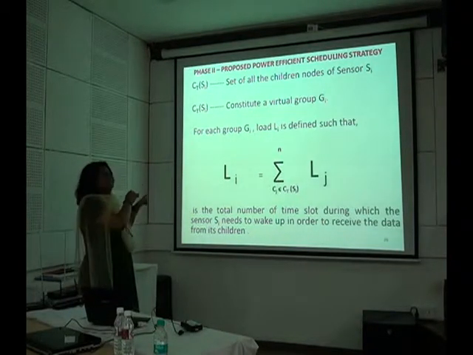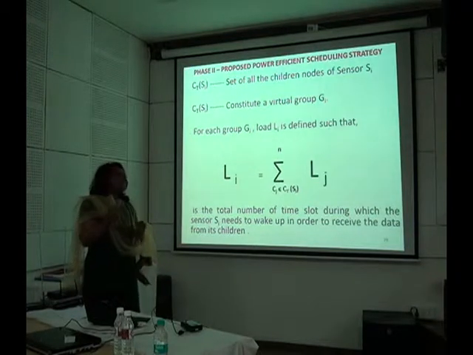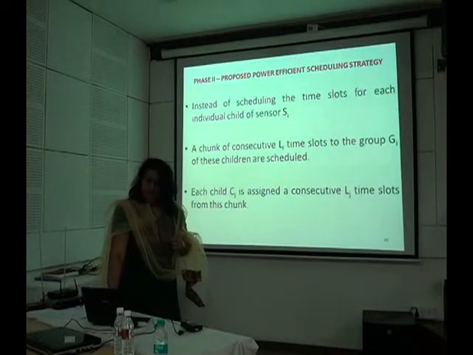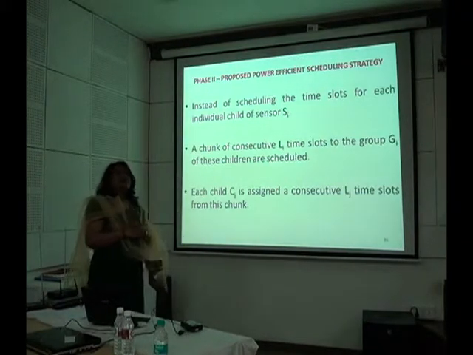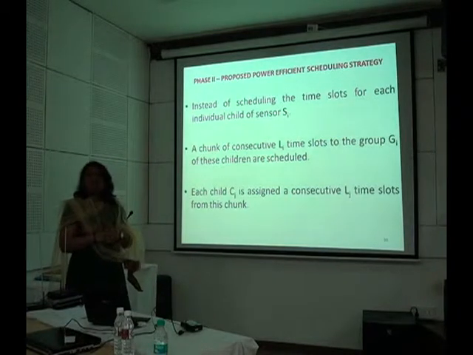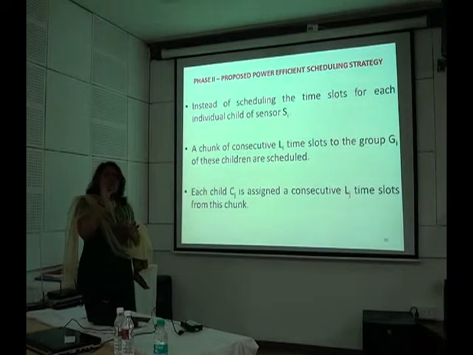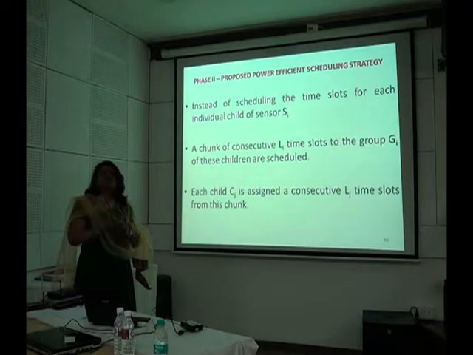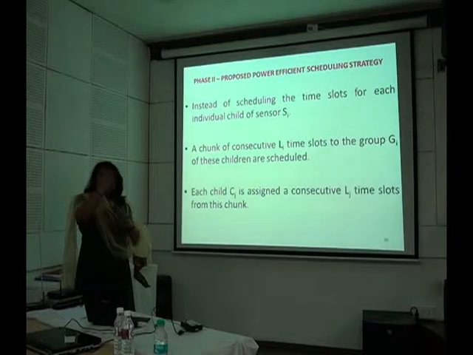Now this Li is the total number of time slots during which the sensor needs to wake up in order to receive the data from its children. Instead of scheduling the transmitting time slot for each individual child, we are providing a chunk of consecutive time slots to the group Li. Then each child Cj is assigned Lj consecutive time slots from this chunk. So all the children send the data in this period and the parent receives the data at the same time. So what is happening? The child need not waste energy in waiting and the parent need not waste energy in waking.